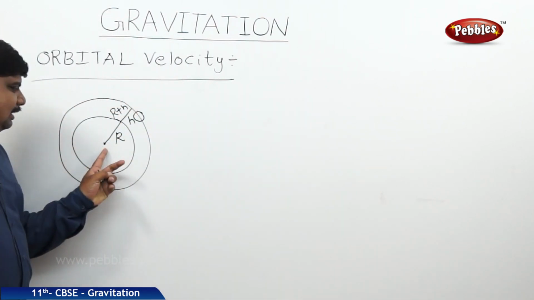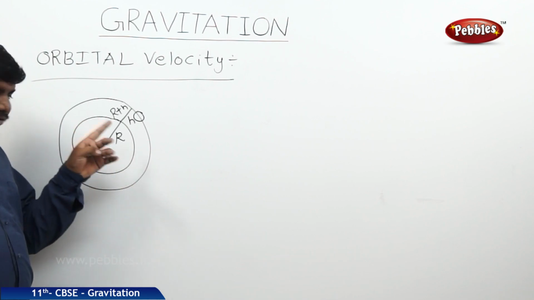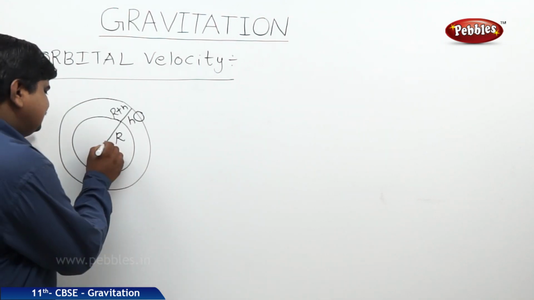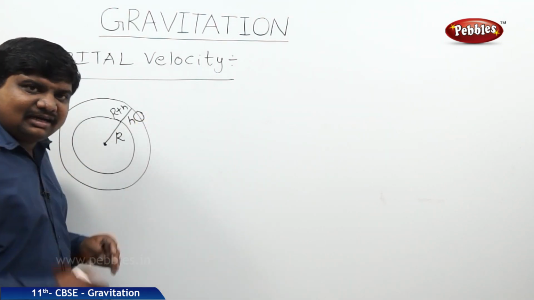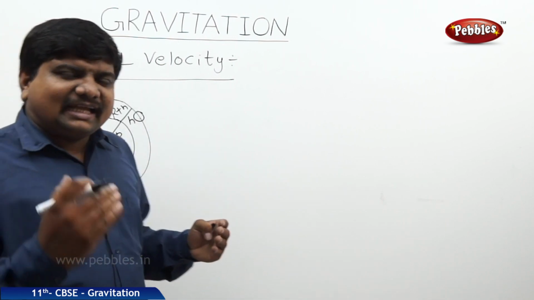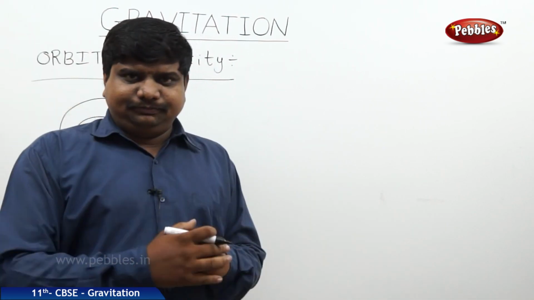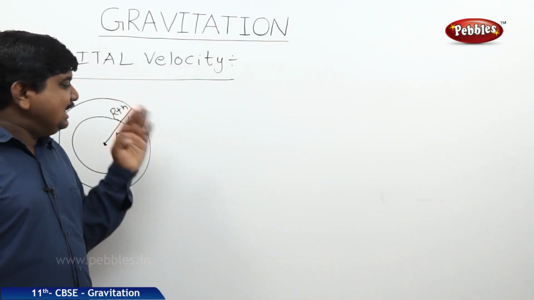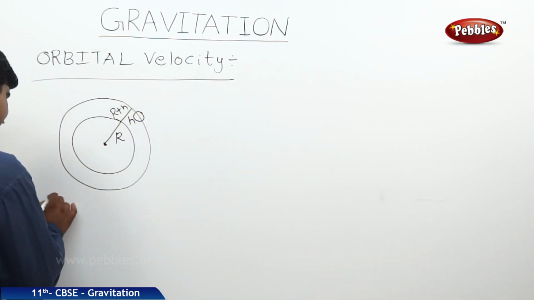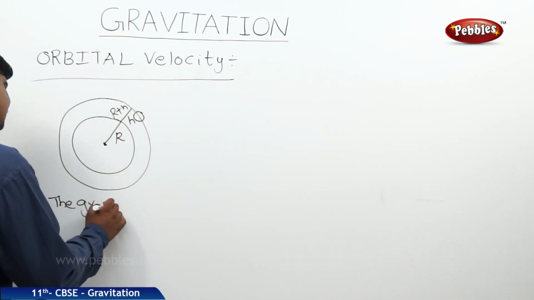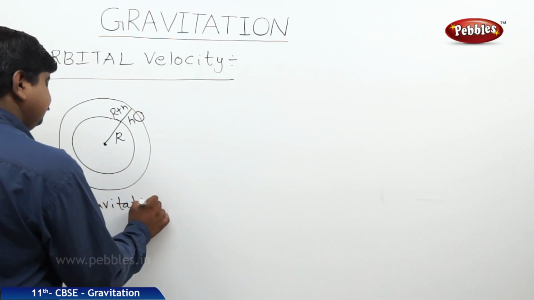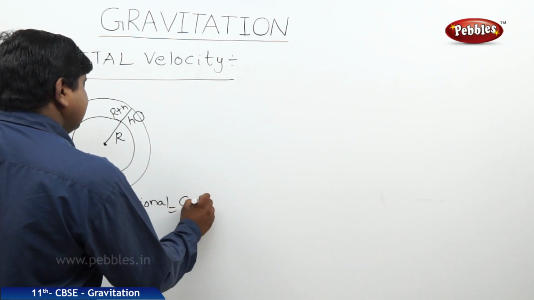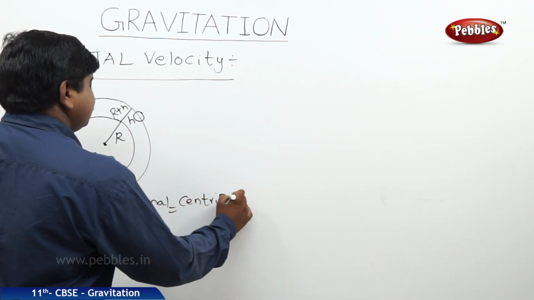But some other force is also responsible for holding this object in the centripetal motion. That means this is one planet, Earth, and this is another, a satellite. Between a planet and a satellite, we can expect some gravitational force also. In this case, the gravitational force is balanced by the centripetal force.